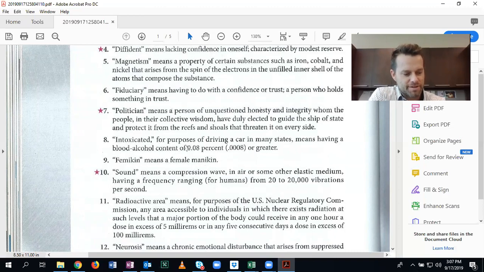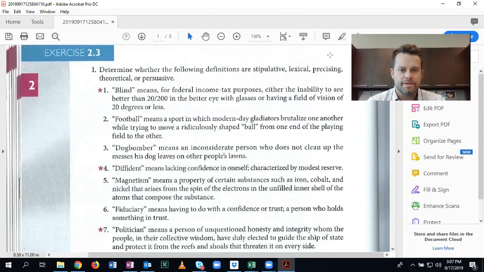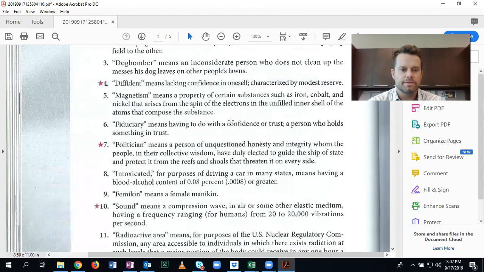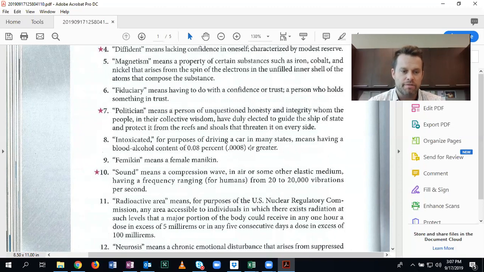There's no laws when it comes to the clause. But that's a form of intoxication. But for the purposes of driving in many states, the way that the state government has defined being intoxicated means having a blood alcohol content of 0.08% or greater. And so if we go up, that is the precising definition. That one, remember, aligns with number 1 here. For federal income tax purposes, for purposes of driving in many states.